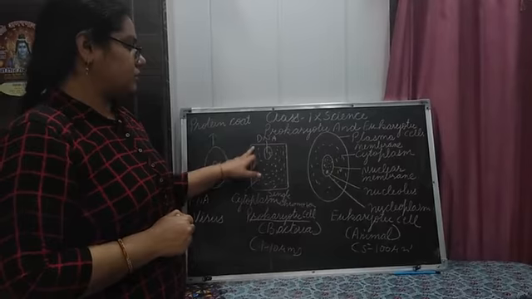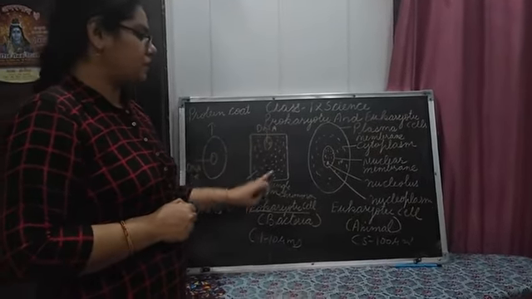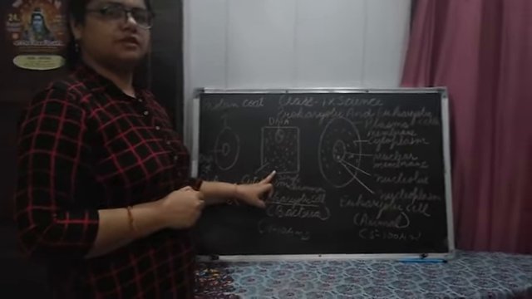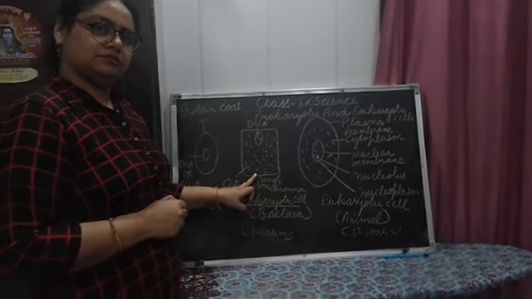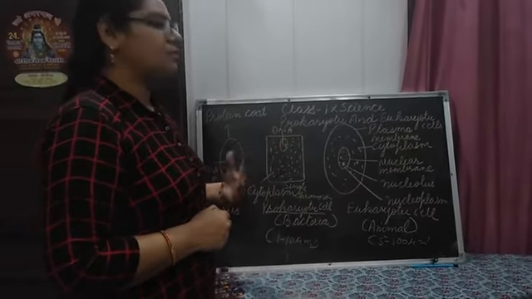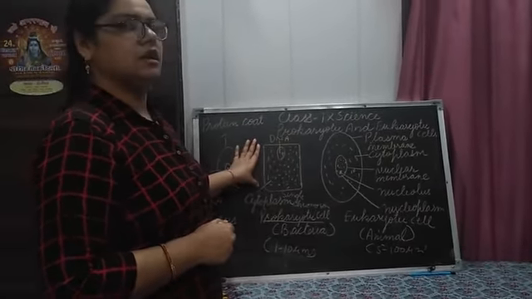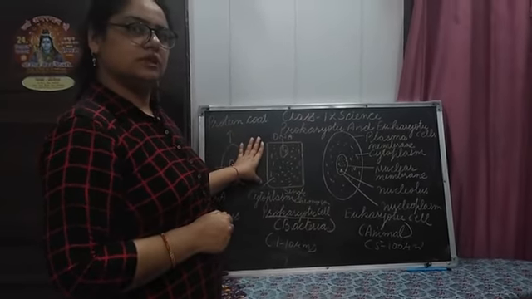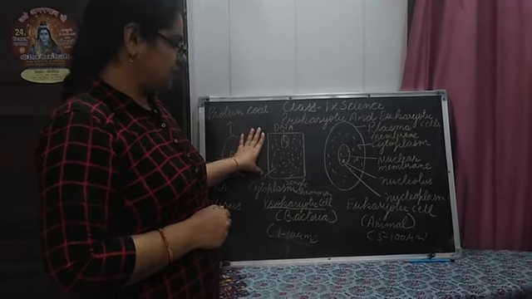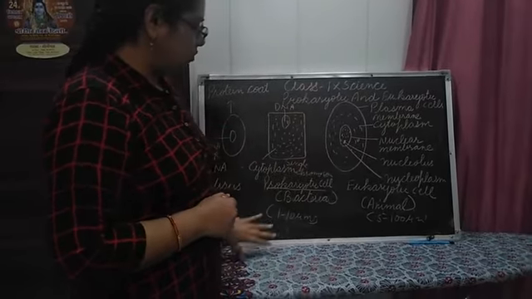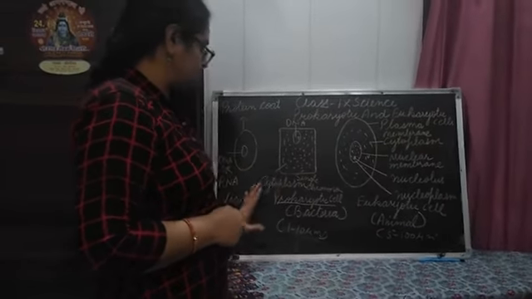If we talk about cell division in the prokaryotic cell, it is fission or budding. Understand? And ribosomes are present in the prokaryotic cell. Understand what I am saying?